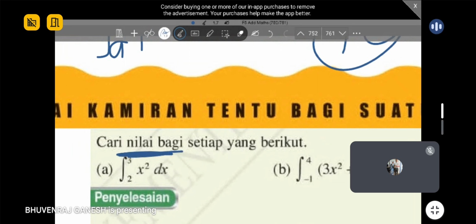And can I ask you one thing before you all start? This value that you all get, what does it represent? Does anyone know? The value that you solve from these two questions. Nilai yang kamu dapat tu mewakili apa?